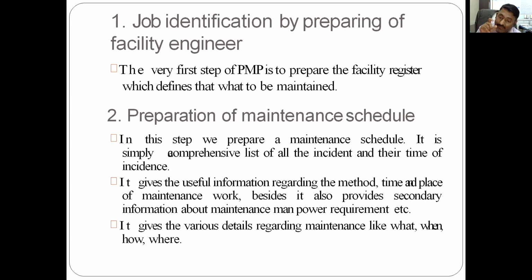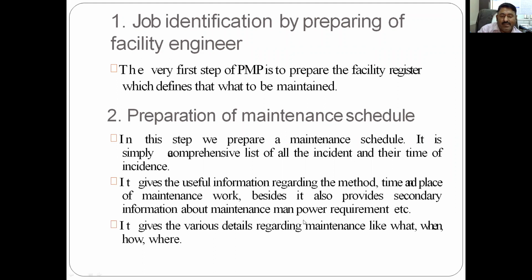And apart from this, it also provides secondary information about maintenance manpower requirement. This is also very important, because even if you select all these points and the whole procedure, the persons who will carry out this maintenance are the maintenance manpower, and it is also required to take this manpower into account.